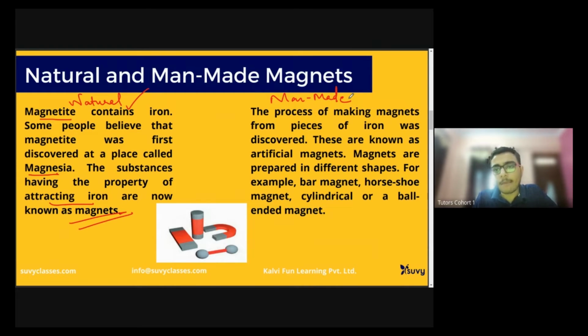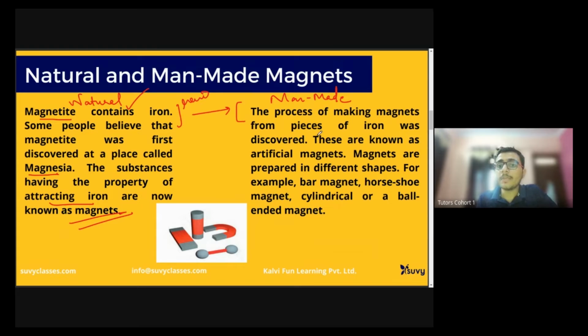The magnets that you might have seen at home, in science kits or project activities, are all man-made magnets. Magnetite is usually a raw material, and we carry out various processes for finishing and getting a very fine product. That is the process of conversion.